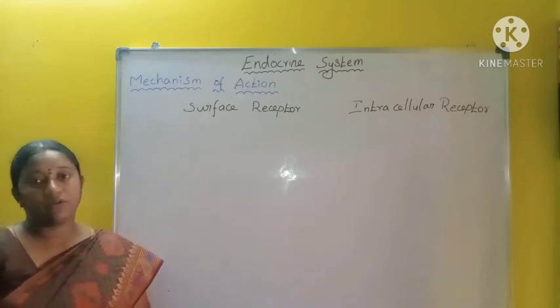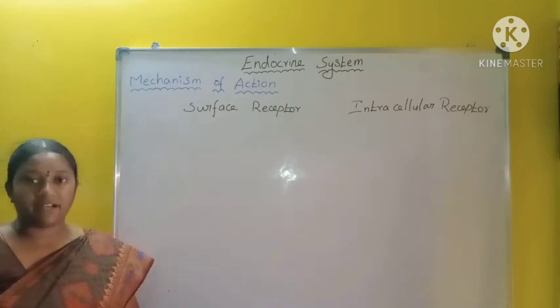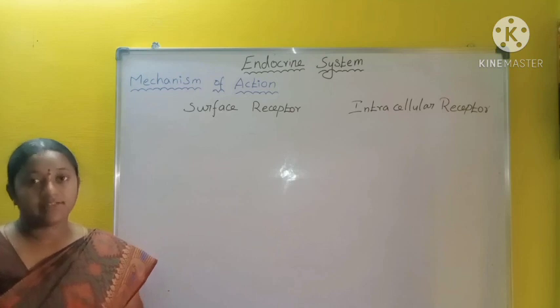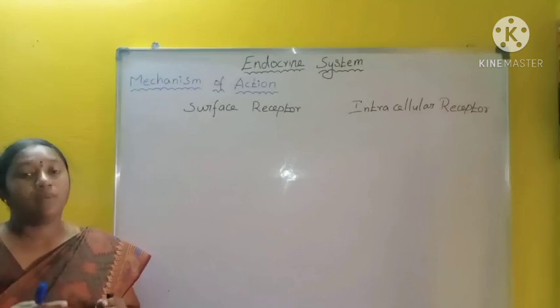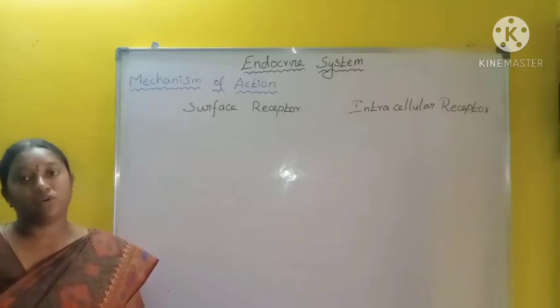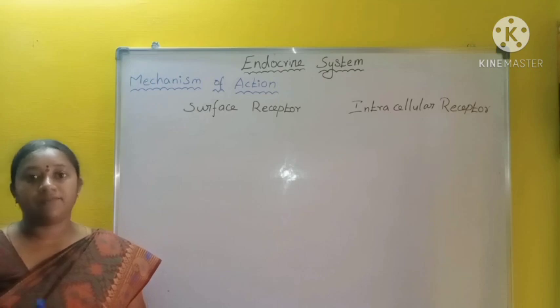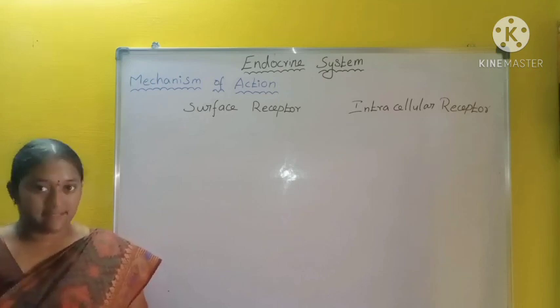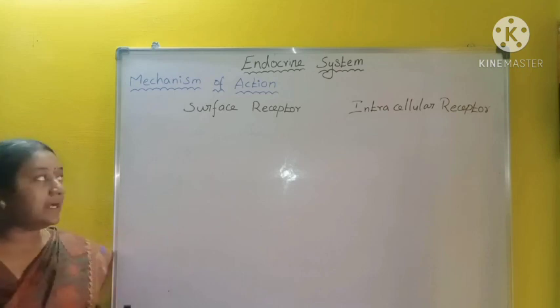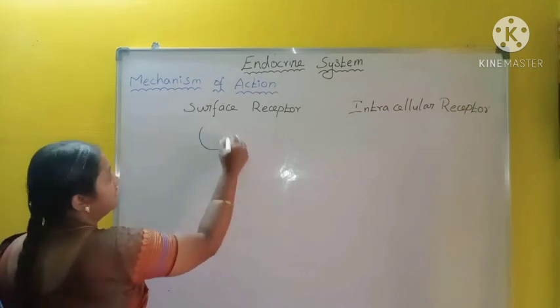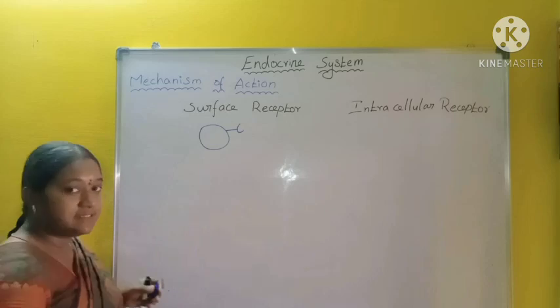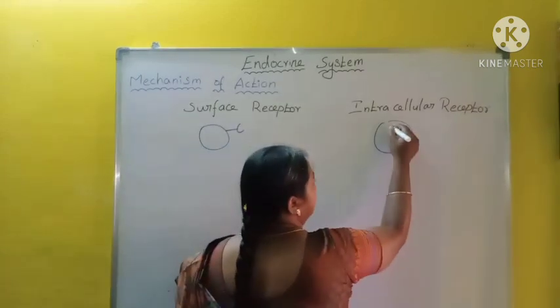Welcome to all. I am going to discuss the mechanism of action of the endocrine system, that is, how the hormones stimulate or induce the target tissue. When the hormones are released from the endocrine system, they are carried to the target tissue or cells with the help of the circulatory system. In the target tissue, they bind with specific receptors. The receptors are located either on the surface of the cells or within the cells.